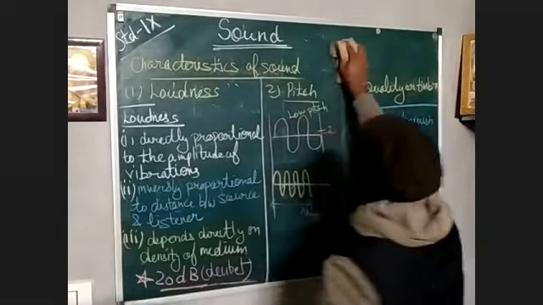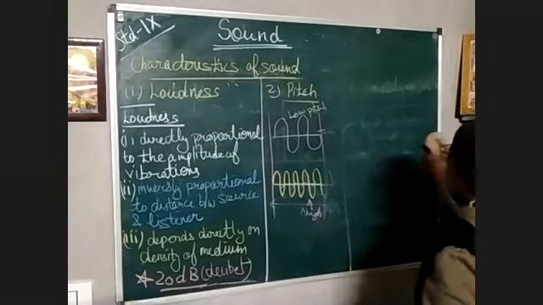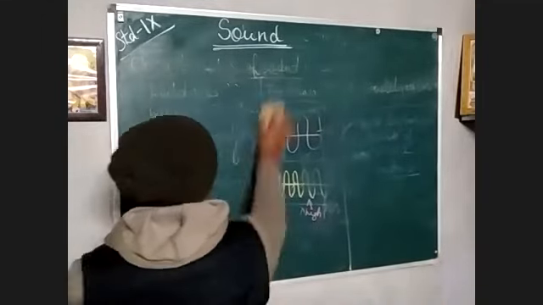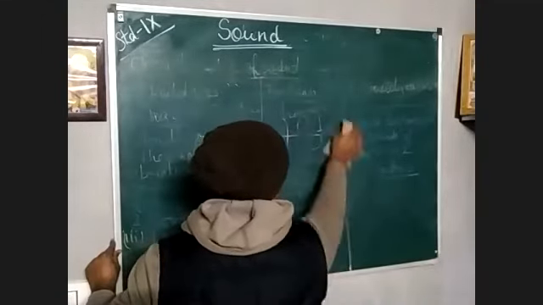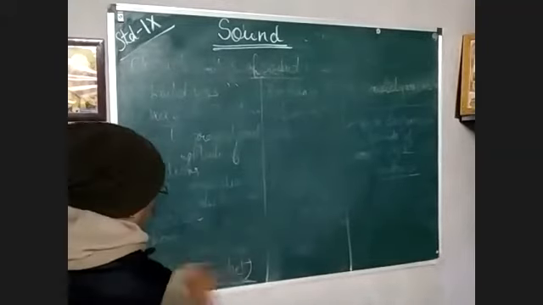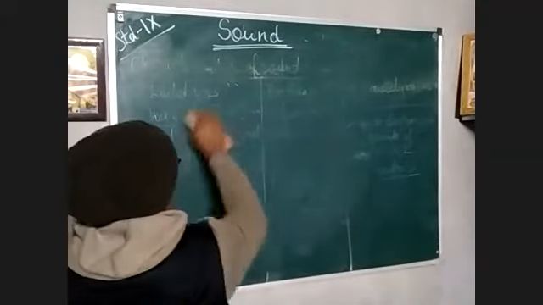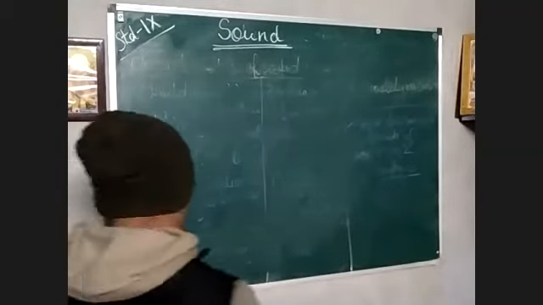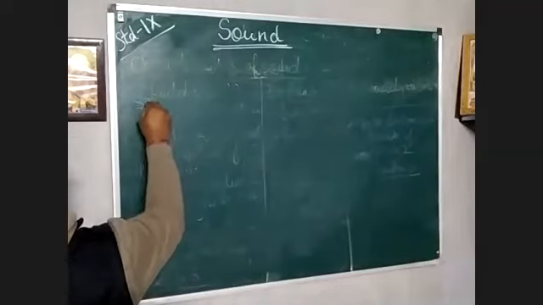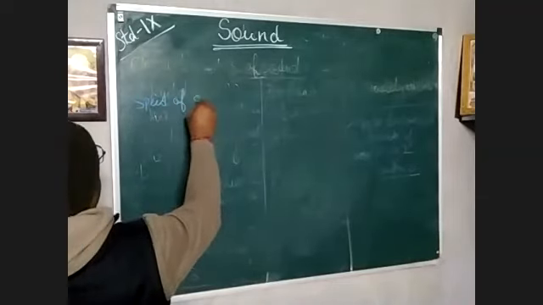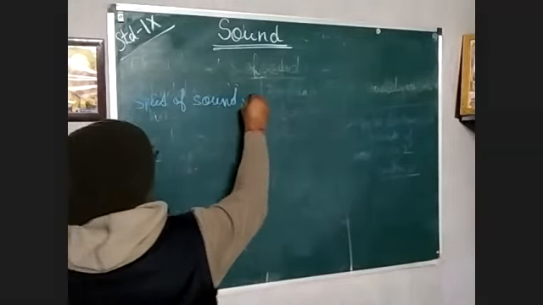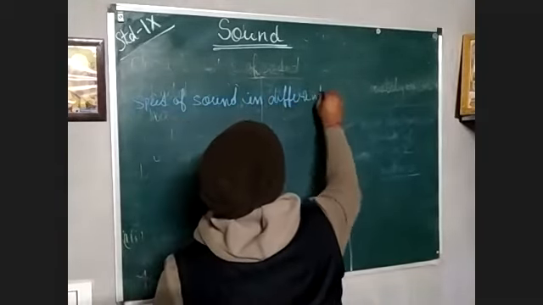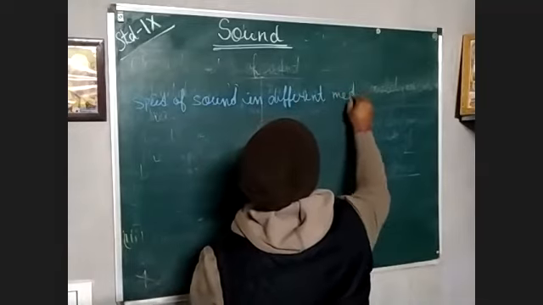Now last but not least for lecture 1, speed of sound in different media.